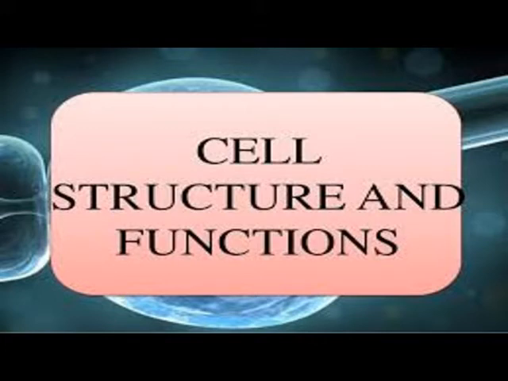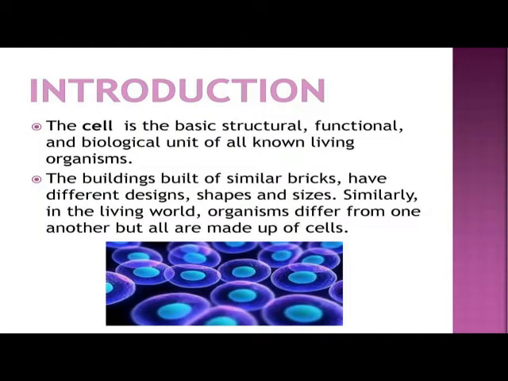So dears, different sets of organs perform the various functions you have listed. In this chapter, you shall learn about the basic structural unit of an organ, which is the cells. The cell is the basic structural, functional and biological unit of all living organisms. So, what is a cell? The cell is the basic structural, functional and biological unit of all living organisms.